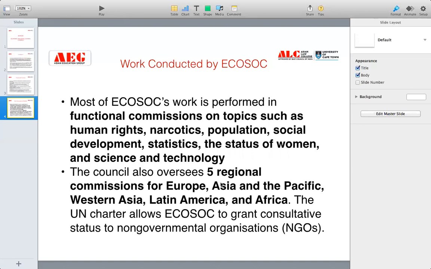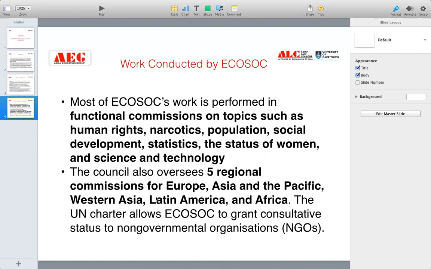Now, the council also oversees 5 regional commissions. As I told you, these 5 regional commissions are basically of the 5 regions of the continents. There will be one regional commission for Europe, one for Asia and the Pacific, one for Western Asia, one for Latin America or South America, and the last one for Africa.